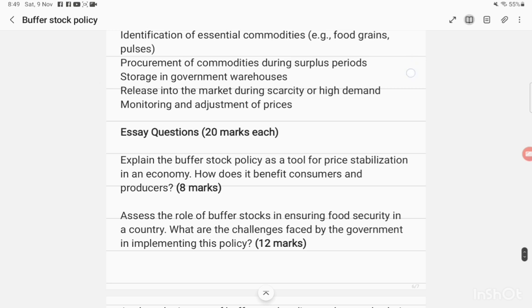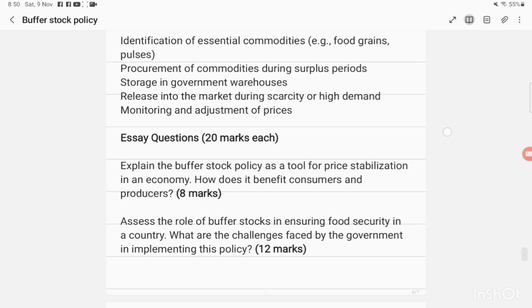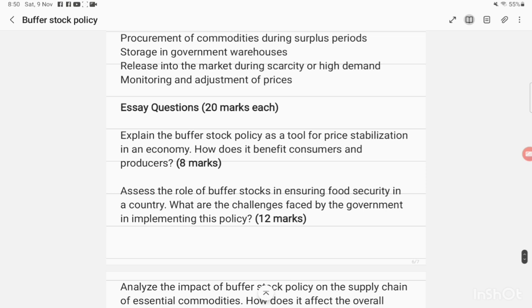What are the essay questions? These are written at the end. Explain the buffer stock policy as a tool of price stabilization in an economy and how it benefits consumers and producers. It carries 8 marks. Assess the role of buffer stock in ensuring food security in a country. What are the challenges faced by the government in implementing this policy?